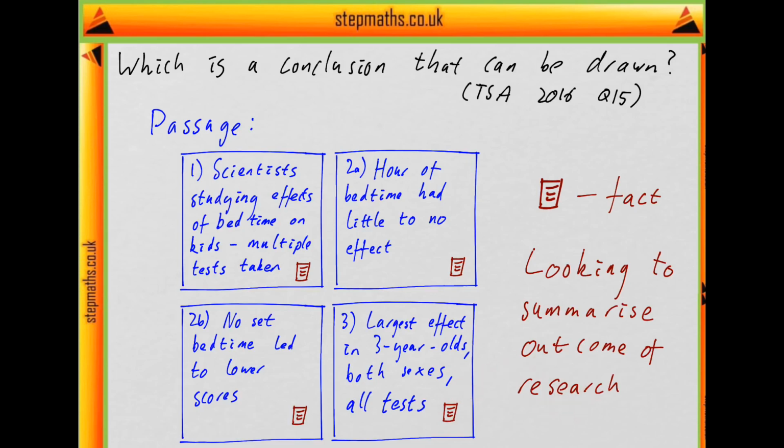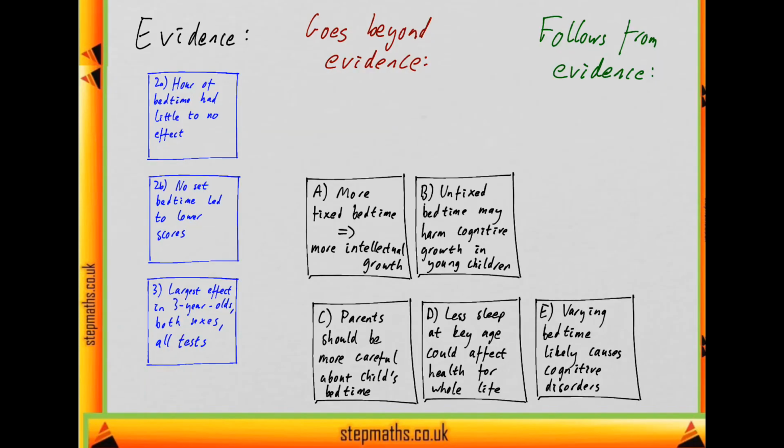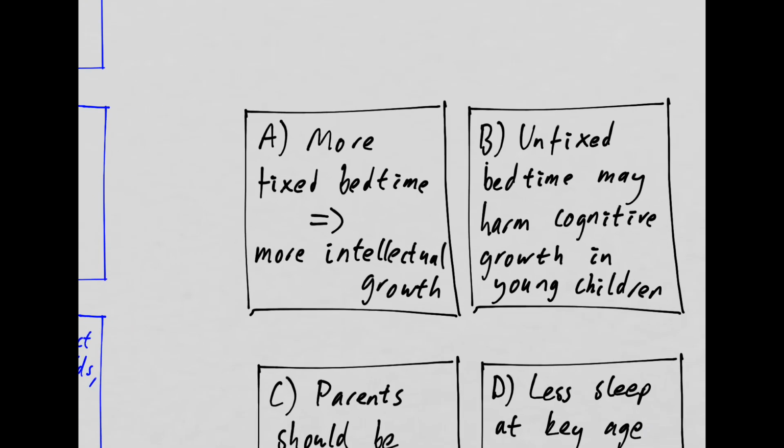So now let's have a look at the options and how they compare to the facts. Okay, so here I've put the evidence. I've ignored sentence 1 because that just sets out the details of the experiment. But I've put here the findings that the hour had little to no effect, that having no set bedtime did have an effect, and the largest effect was in 3-year-olds. And we're looking for a conclusion that follows from the evidence and not something that goes beyond the evidence. That would be assuming too much. So we'll look at each of these options and see which of them follows from the evidence and doesn't go beyond it. So first let's look at A.